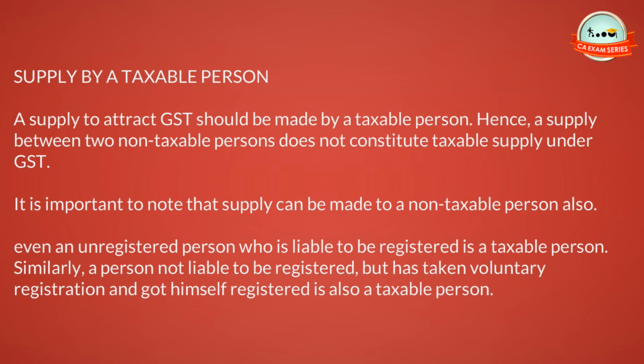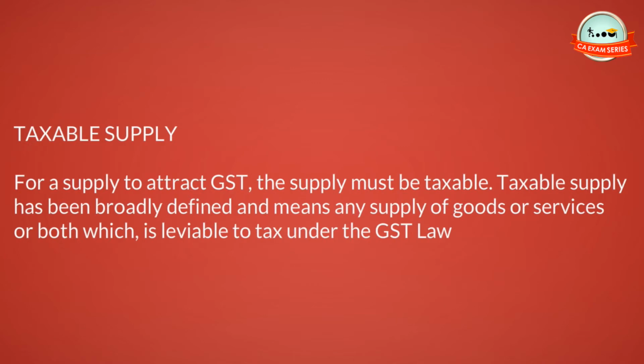Similarly, a person not liable to be registered, but has taken voluntary registration and got himself registered is also a taxable person. Taxable supply. For a supply to attract GST, the supply must be taxable. Taxable supply has been broadly defined and means any supply of goods or services or both which is leviable to tax under the GST law.